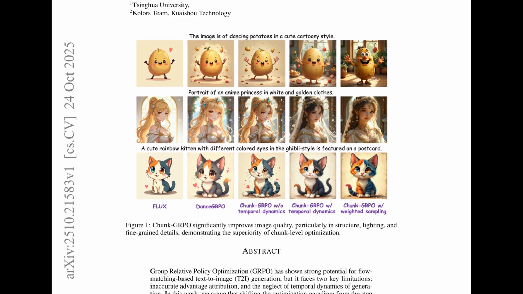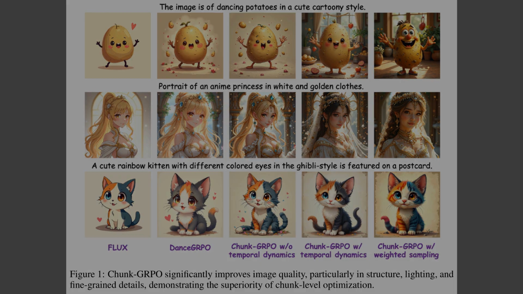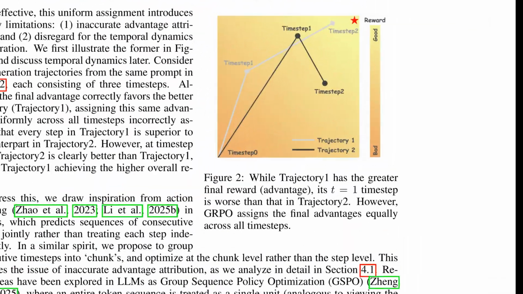Alright, Figure 1 compares outputs across methods and shows that chunk-level optimization delivers crisper structure, richer lighting, and sharper details. Preference alignment means images match what people tend to like, which often tracks with these visual qualities. The full panel contrasts the base model with Chunk-GRPO and the chunk versions. The left column shows the base model looking flatter. The rightmost column shows weighted sampling, which boosts appeal but can slightly alter structure. That visual comparison set the stage.